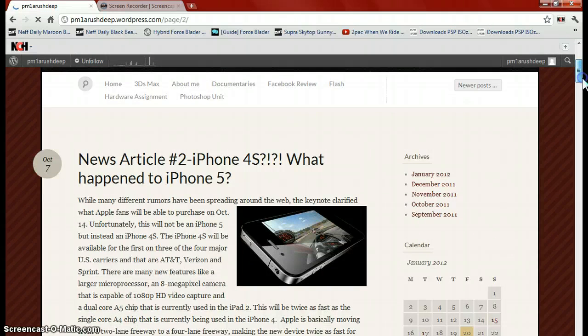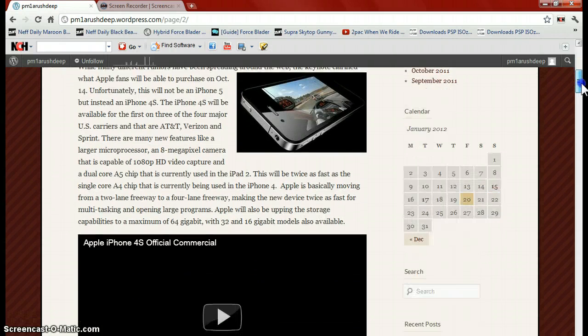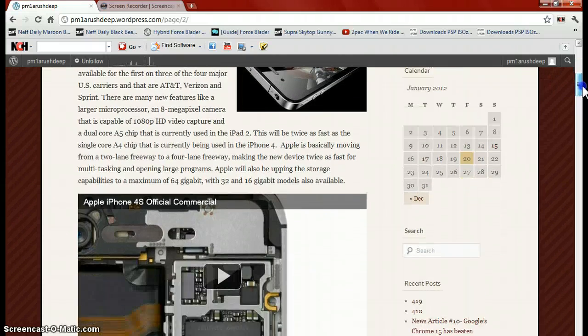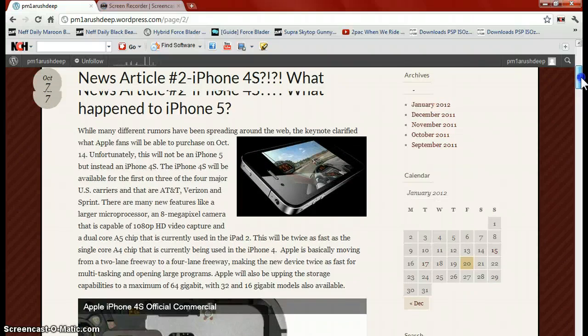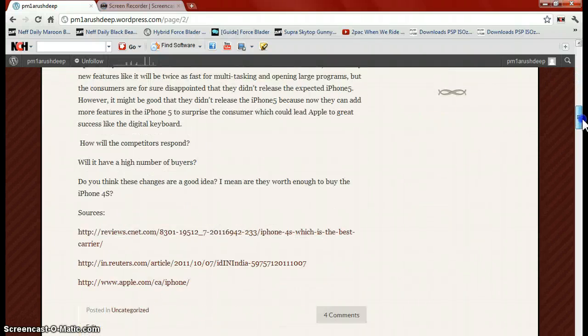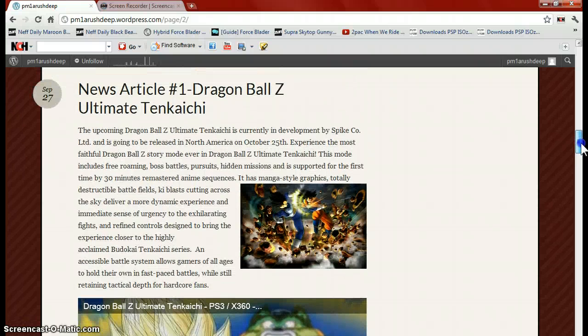You can see one about the iPhone 4S, what happened to the iPhone 5. Also one of my best articles, and I really liked creating it because everyone was surprised that they didn't release the iPhone 5 but the 4S. And here's one about a game named Dragon Ball Z Ultimate Tenkaichi.